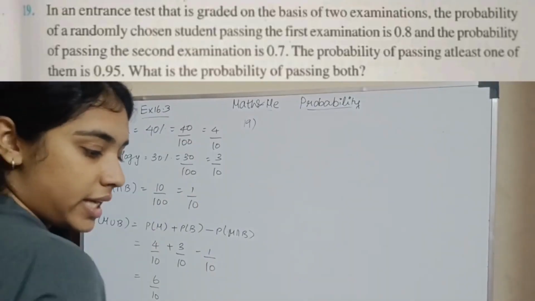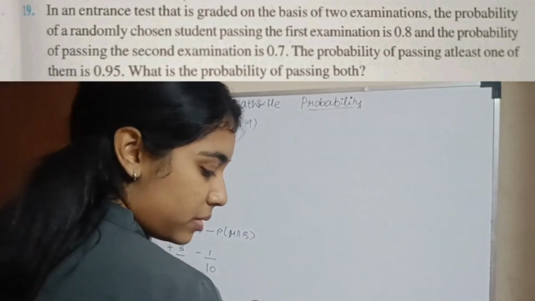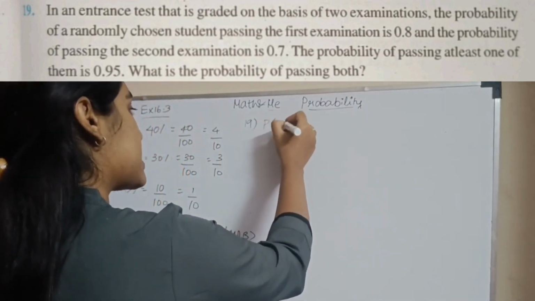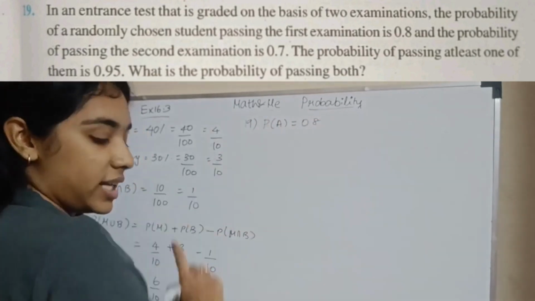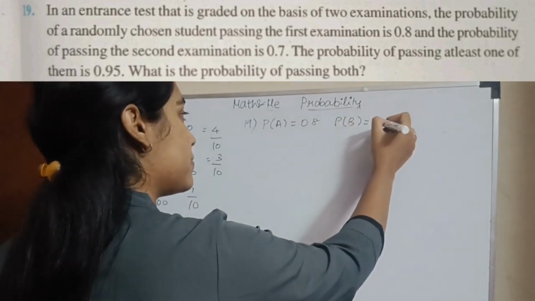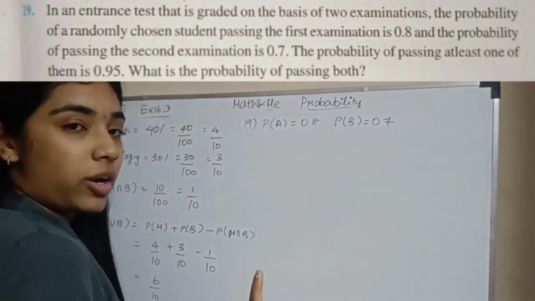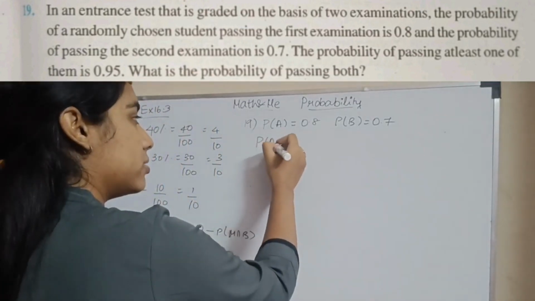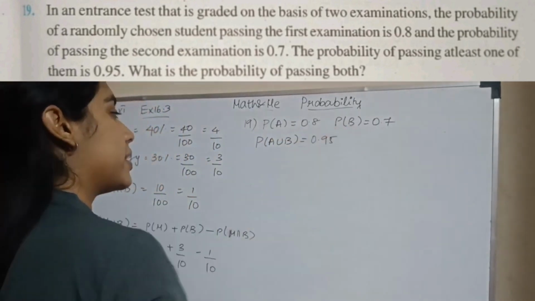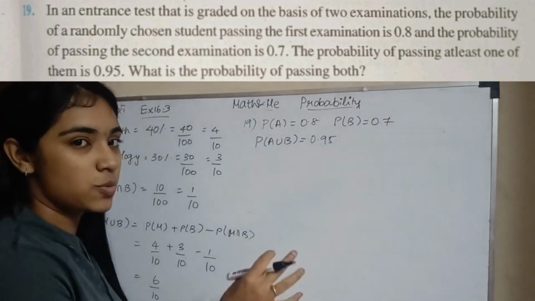19th question. In an entrance test graded on the basis of 2 examinations, the probability of a randomly chosen student passing the first examination is 0.8. Let this be A. The probability of passing the second examination, B, is 0.7. The probability of passing at least one of them, meaning A or B, is 0.95. At least one of them means either the first exam or the second exam, or both.